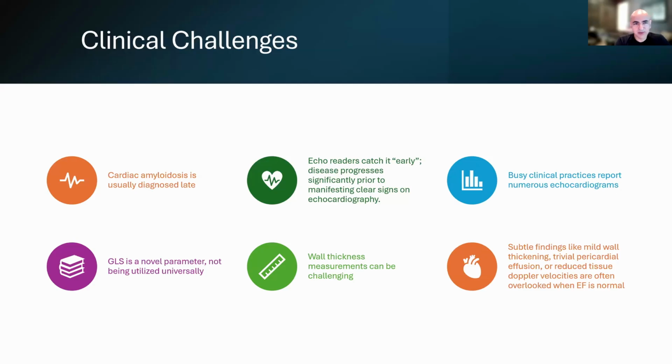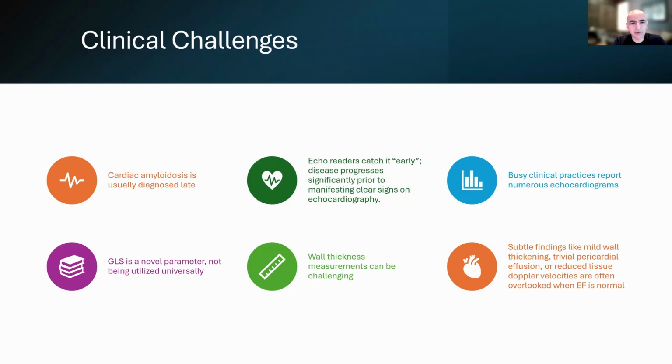The clinical challenge with diagnosing this disease is that we usually pick it up very late. The clinical signs are very nonspecific. So patients might complain of some shortness of breath, or they've got tingling in their feet, or mild amounts of swelling. These are very nonspecific symptoms, and they can be caused by a variety of conditions.